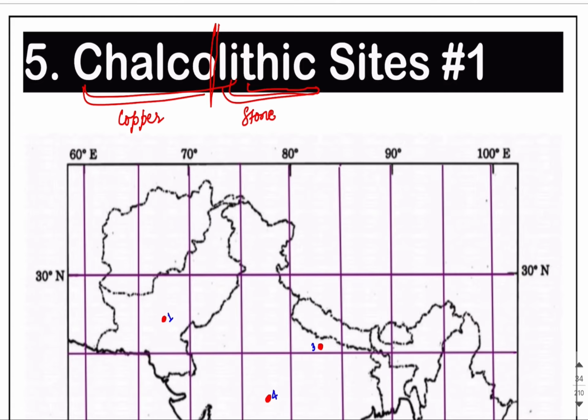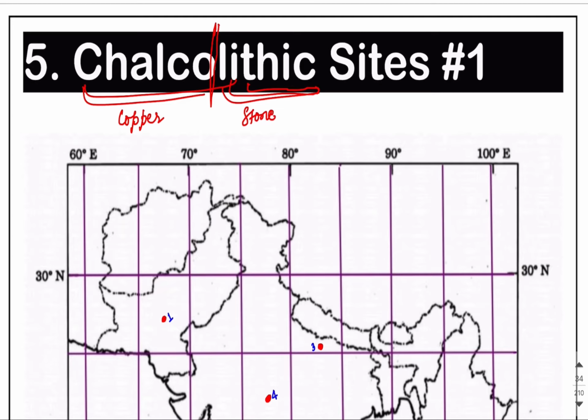In other words, it is a transition phase between the Neolithic and the Bronze Age, and the Bronze Age, you know, is the Indus Valley civilization. So overall we can say that the Chalcolithic period is a phase where copper and stone tools are found in abundance.